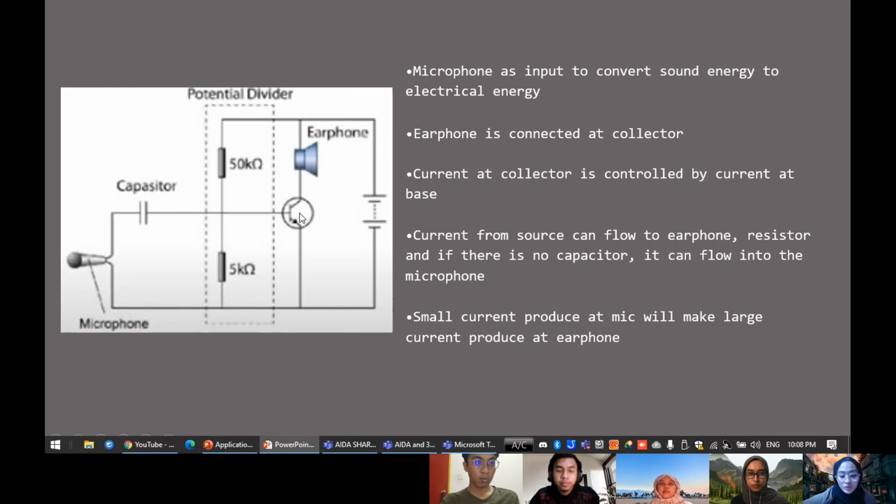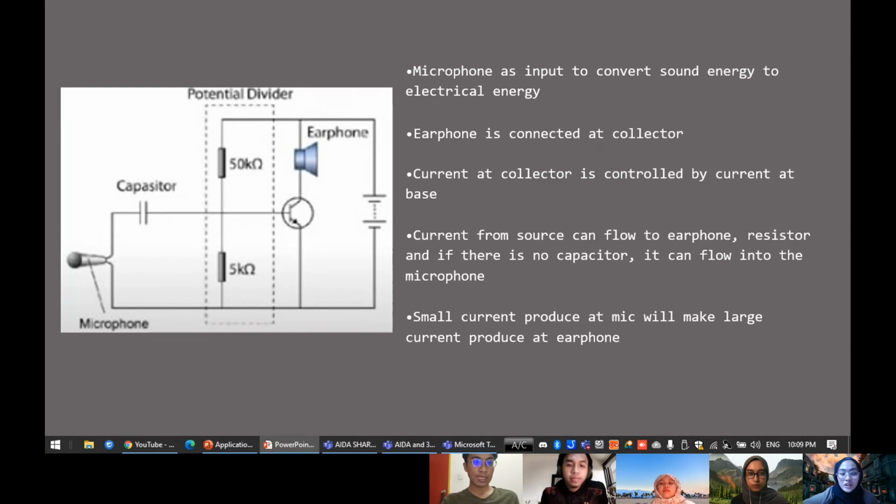Another thing we need to know is that the value of current at the base will always be smaller than the value of current at the collector. This is because the base is the one that controls the current. So when there is no current at the base, there is also no current at the collector. And the relationship between the current at the base and the current at the collector is directly proportional.